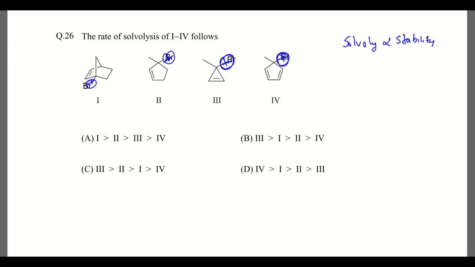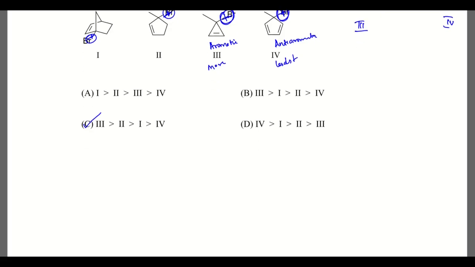So when we check, all of this is aromatic, and this is the anti-aromatic. So the carbocation will be more stable here and least stable here, okay. So the third will be the most stable one, and the least stable will be the fourth one, so the option will be C, okay. Let's go to the next question.